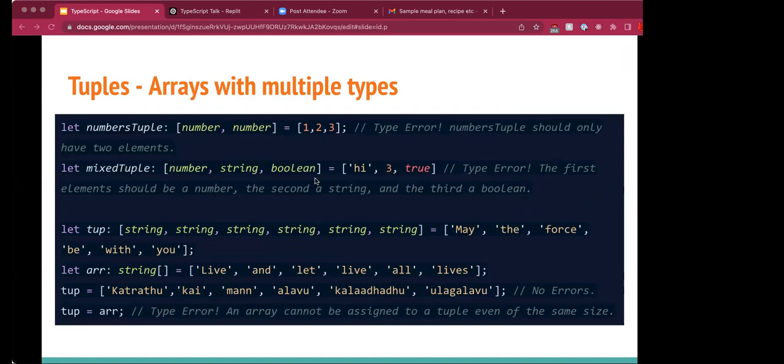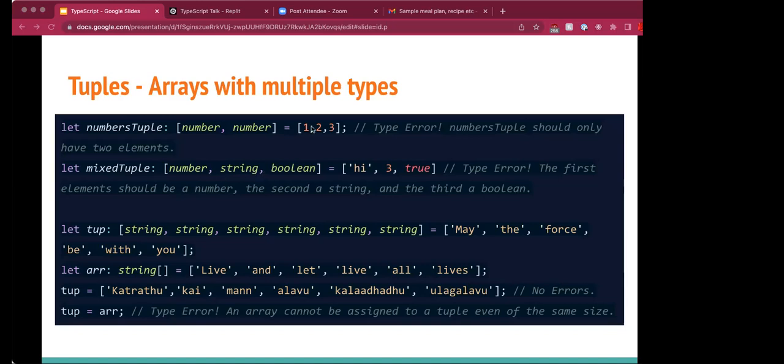As we know, JavaScript arrays are flexible and can have elements of different types. So with TypeScript also, we want to have arrays with different types. But in TypeScript, it has to be a fixed sequence of types. So when an array is typed with elements of specific types, it's called a tuple. Tuple types specify both the lengths and the order of compatible tuples. And it will cause an error if either of these conditions are not met.